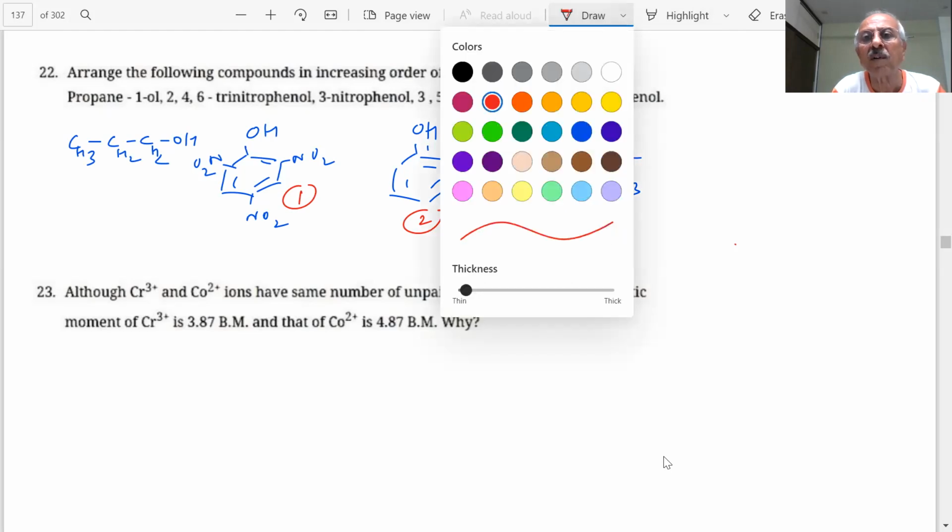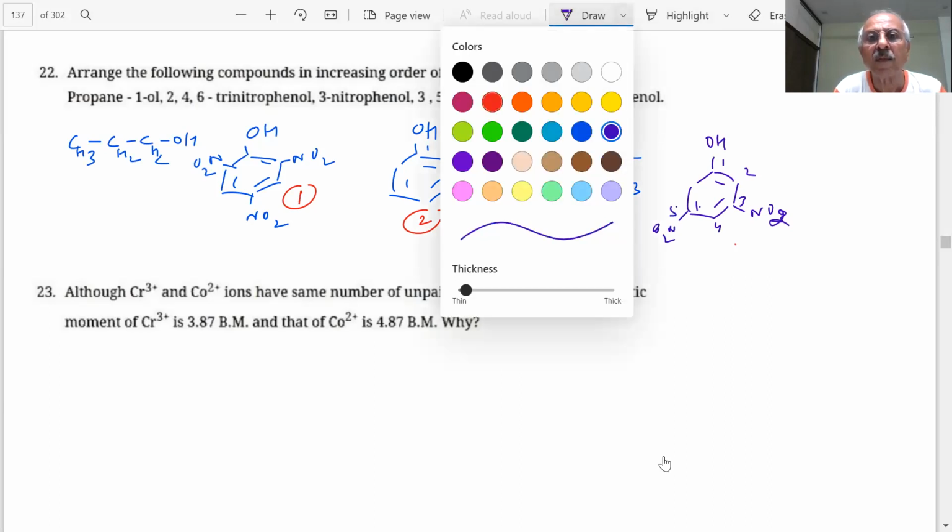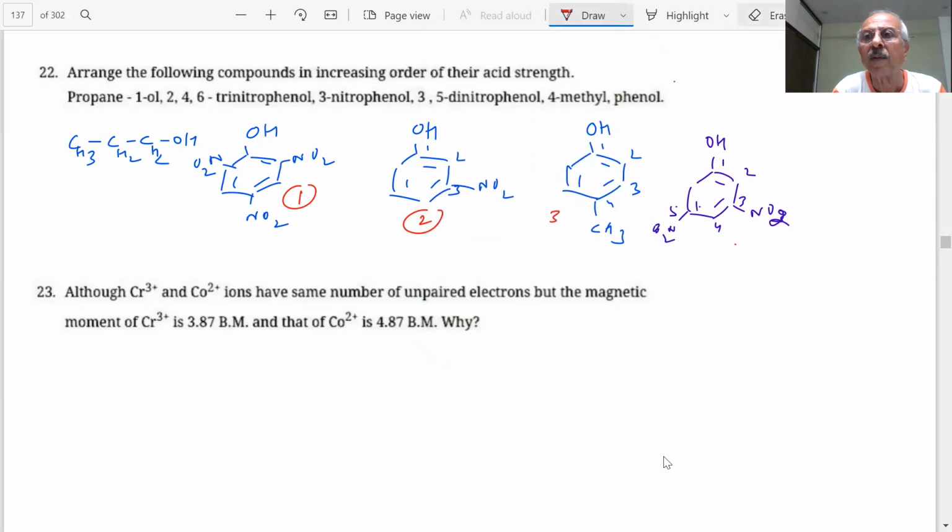Wait a minute, then we have one more. 3,5. 1, 2, 3, 4 and 5. So the order is changed then. Number 2 will be this one. Number 3 will be 3 nitrophenol. Number 4 will be methylphenol. And number 5 will be phenol.